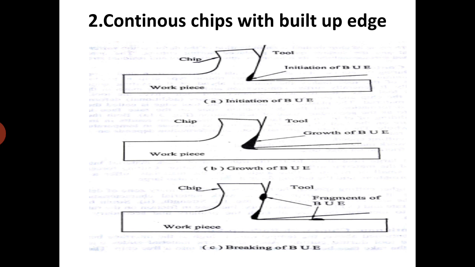Second one, continuous chips with built-up edge. First diagram indicates initiation of built-up edge. Second, growth of built-up edge. Third, breaking of built-up edge.